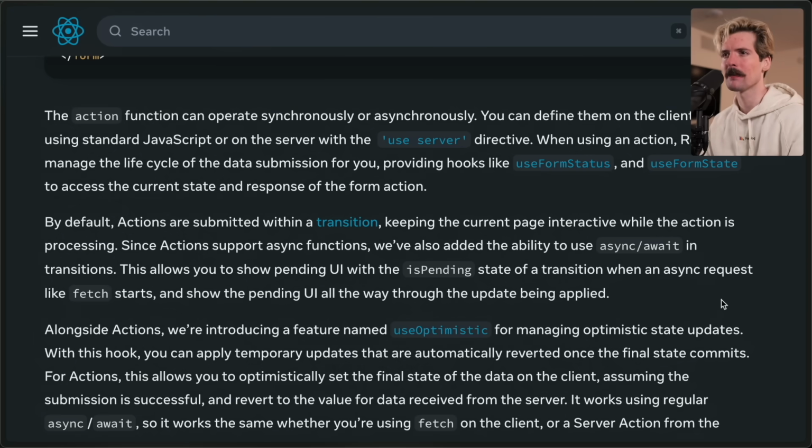Since actions support async functions, we've also added the ability to use async and await within the transitions. This allows you to show pending UI with the isPending state of a transition when an async request like fetch starts, and show the pending UI all the way through the update being applied.